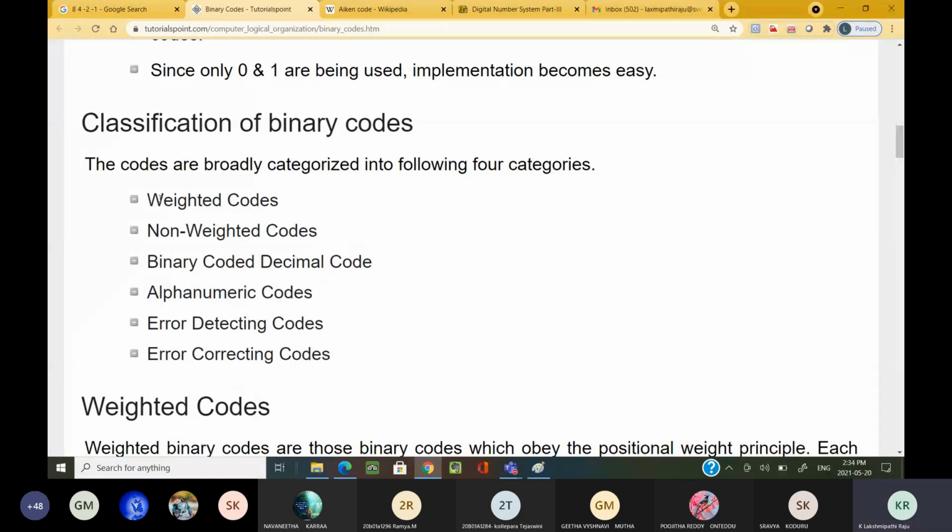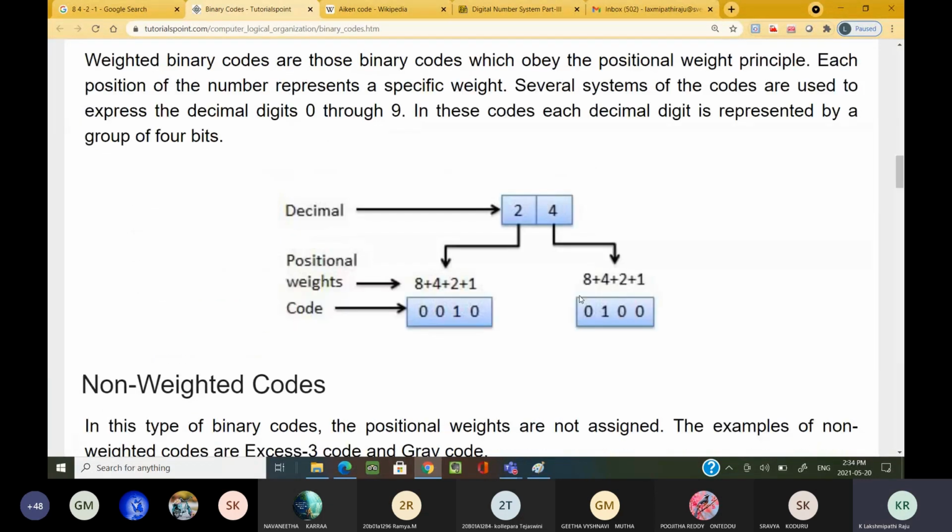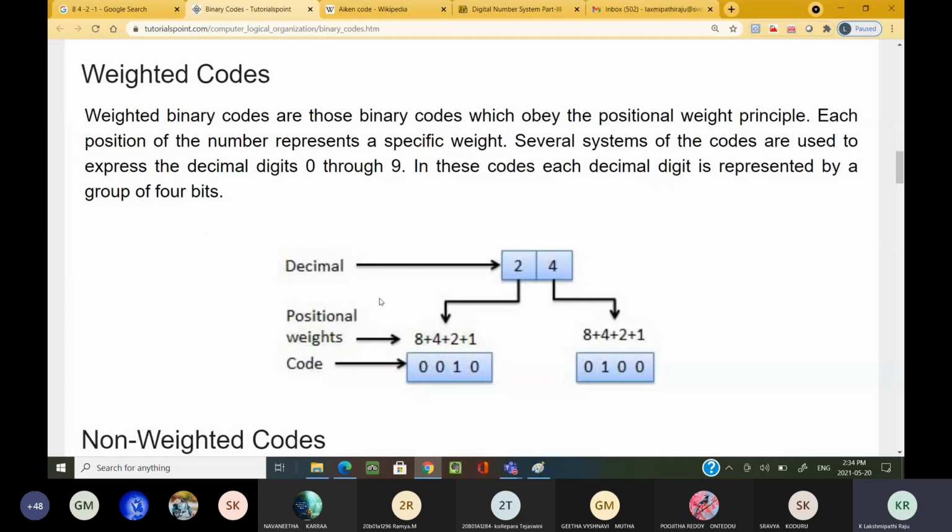Now, I already explained what weighted codes are. Every digit position has a specific weight. Let us suppose we take a decimal number. What is the weight of this digit 4? 1. What is the weight of this 2? 10. Okay, don't get confused with this diagram.